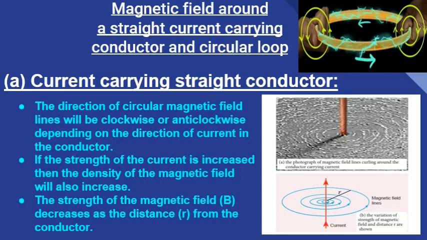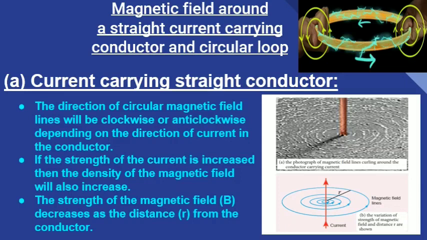So if the current is moving upward, the magnetic field lines are going to be in anti-clockwise direction, and if it is flowing downward, the thumb will be showing the direction of the current and the encircling fingers will show the direction of the magnetic lines of force.